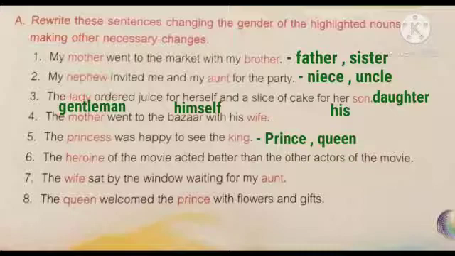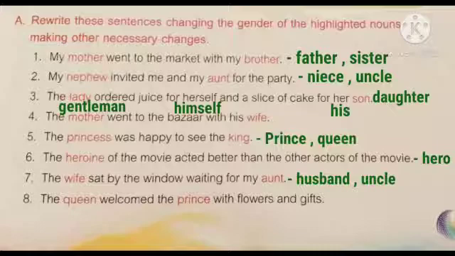Sixth, the heroine of the movie acted better than the other actors of the movie. Here heroine becomes hero. So the sentence is, the hero of the movie acted better than the other actors of the movie. Seventh, the wife sat by the window waiting for my aunt. Wife will become husband, aunt will become uncle. The husband sat by the window waiting for my uncle.